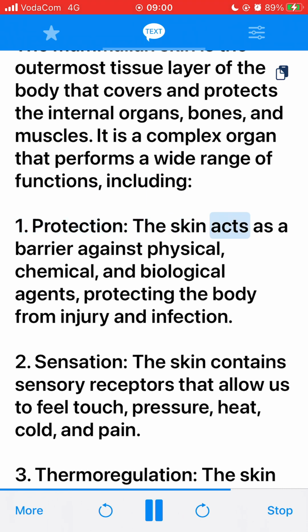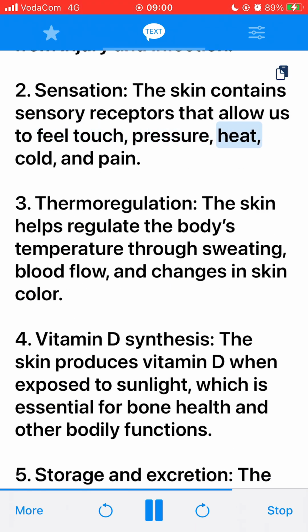The skin acts as a barrier against physical, chemical, and biological agents, protecting the body from injury and infection. 2. Sensation. The skin contains sensory receptors that allow us to feel touch, pressure, heat, cold, and pain. 3. Thermoregulation. The skin helps regulate the body's temperature through sweating, blood flow, and changes in skin color. 4. Vitamin D synthesis. The skin produces vitamin D when exposed to sunlight, which is essential for bone health and